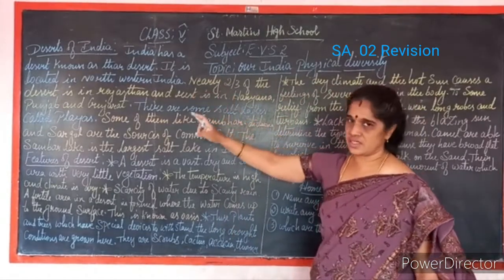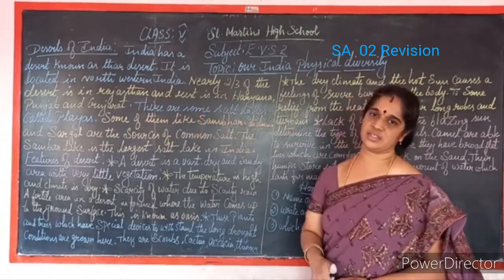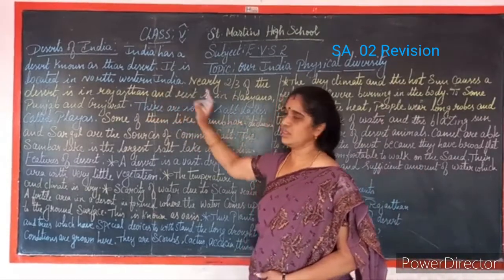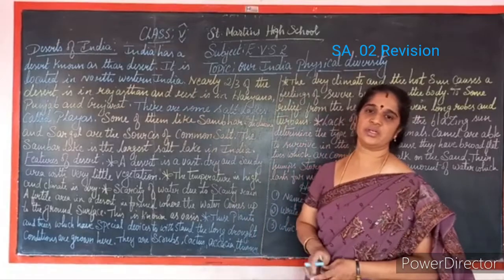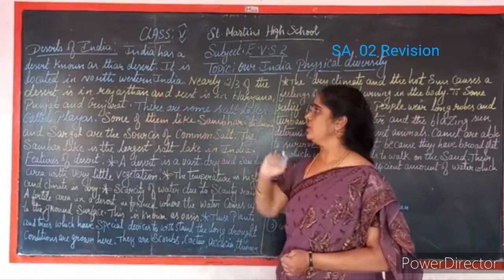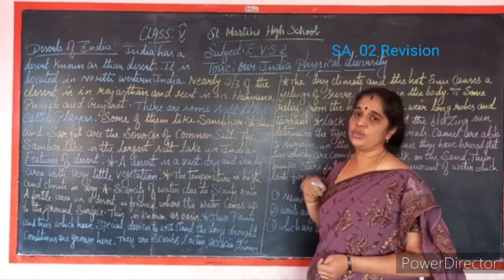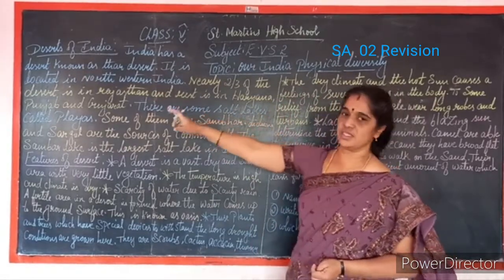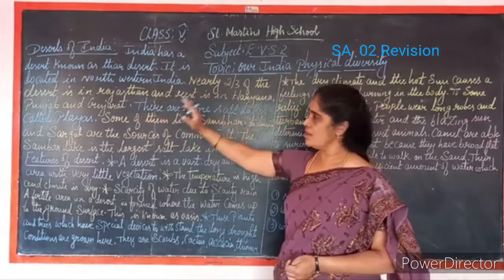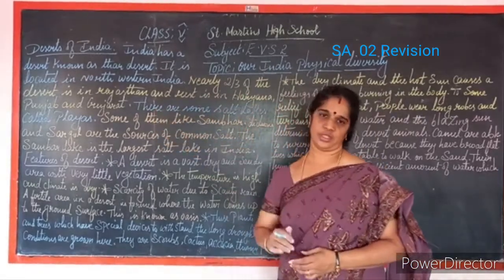India has a desert known as the Thar Desert. It is located in northwestern India. Where is the Thar Desert located, children? It is located in northwestern India. Nearly two-thirds of the desert is in Rajasthan and the rest is in Haryana, Punjab and Gujarat.